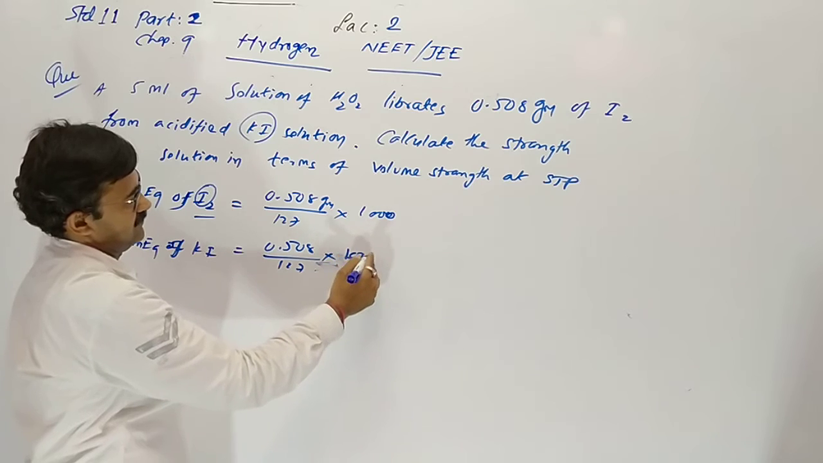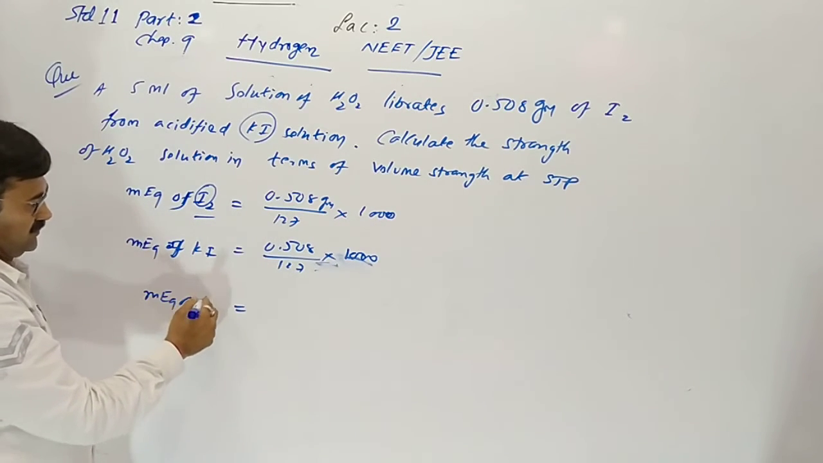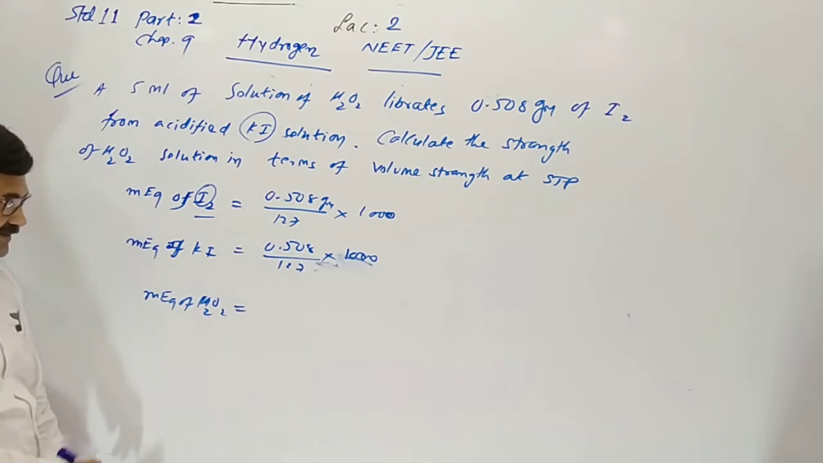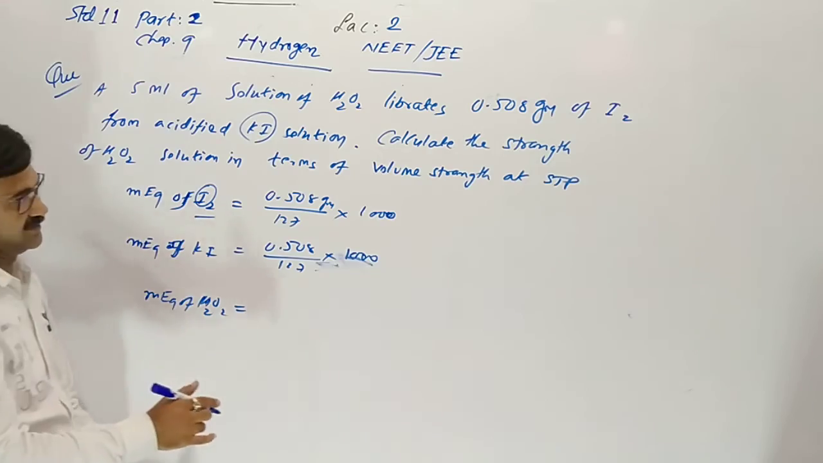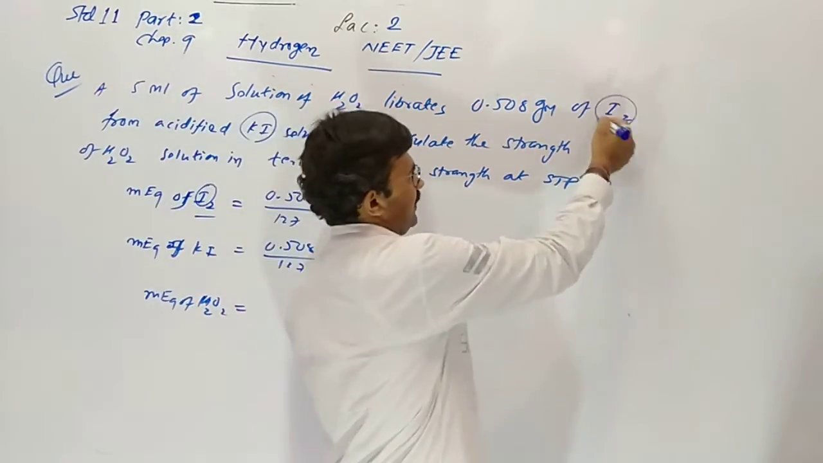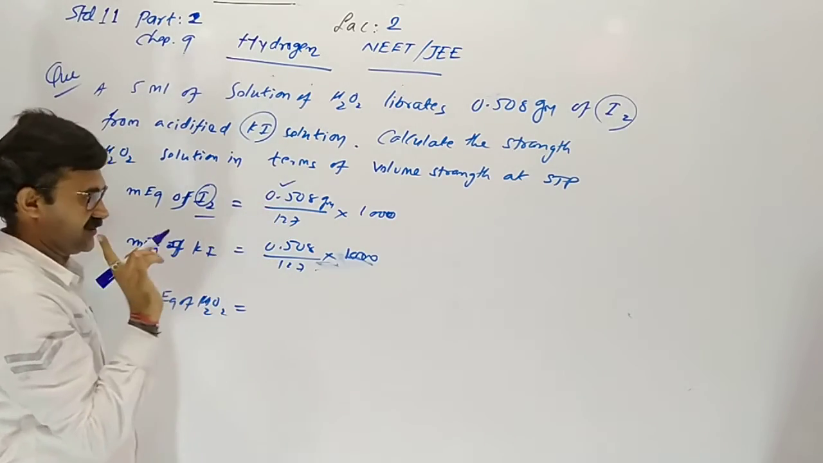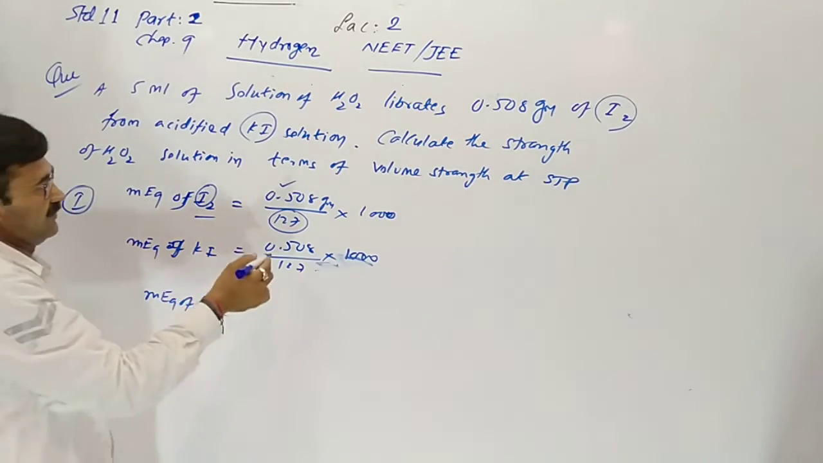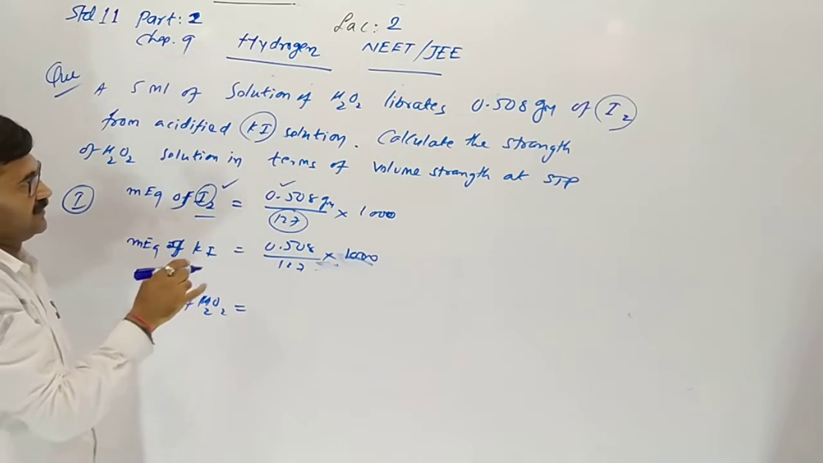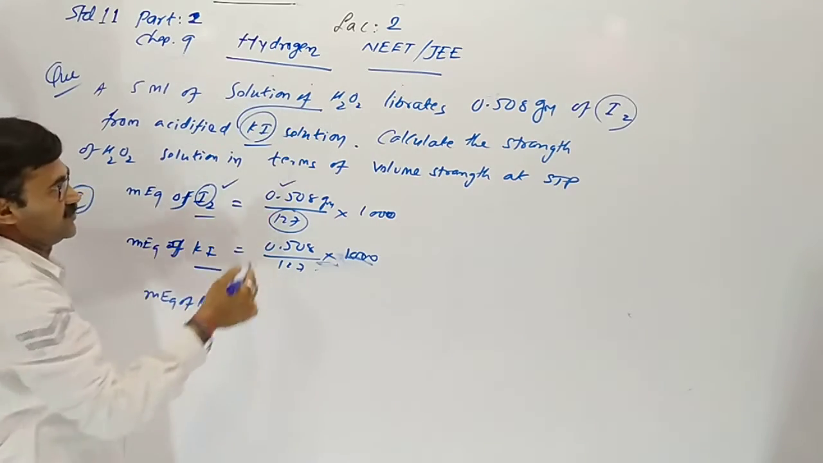Understood? And the same milli equivalent will be used of hydrogen peroxide in the reaction. When two reactants are reacting, first the milli equivalent is derived. How can we derive it? Mass given of iodine, 0.508, divided by the atomic mass of iodine, and multiply by 1000 gives milli equivalent. And milli equivalent of iodine is equal to KI.